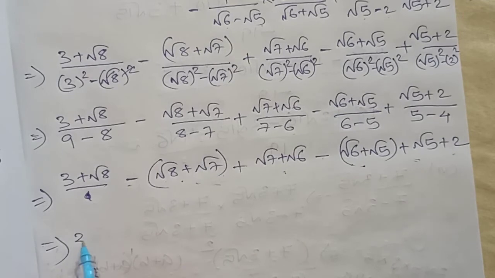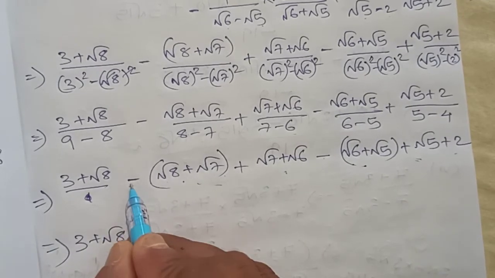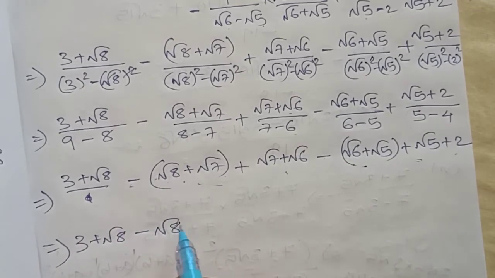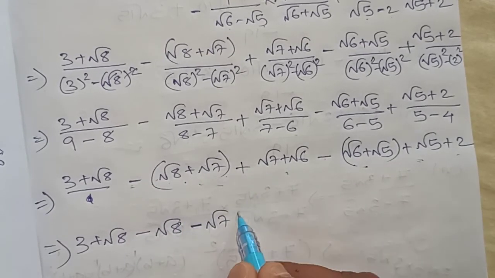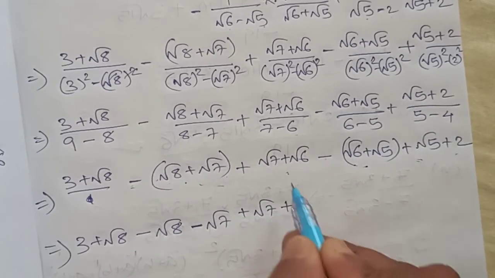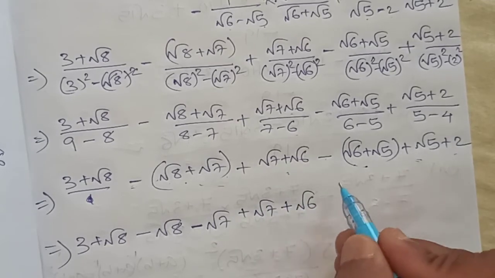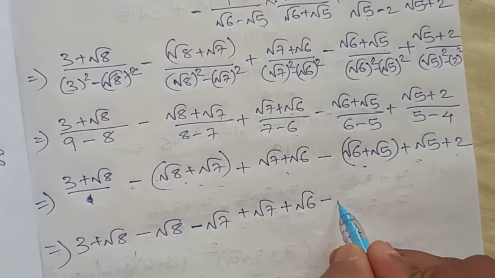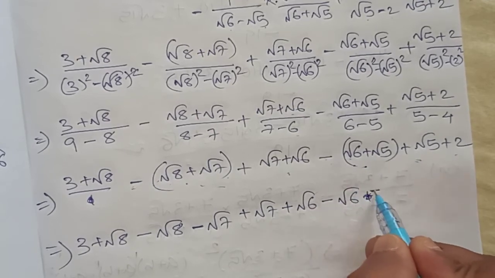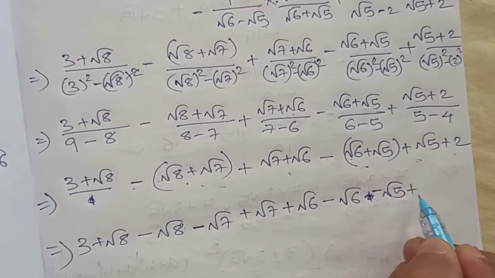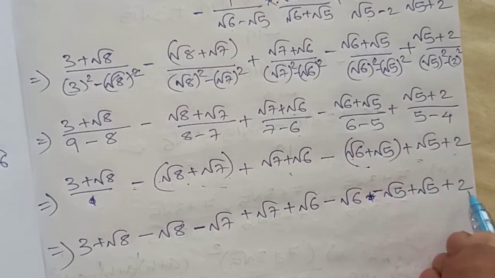Why? Because 3 plus root 8, minus plus, minus minus plus, minus plus root 7 plus root 6, minus plus, minus plus root 5 plus 2.